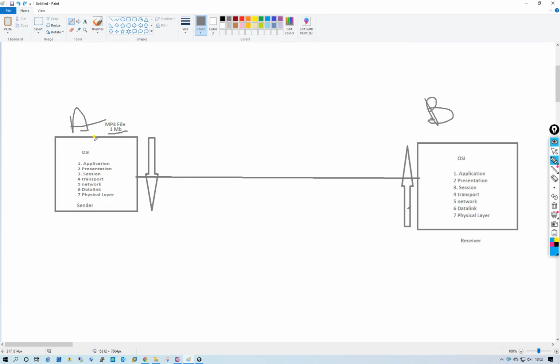After that comes the network layer, which is the third layer of the OSI model. The network layer is responsible for managing logical addresses. What is a logical address? A logical address is like a number, not a proper number, just like an IP address. It will check whether the source and destination are reachable or not.